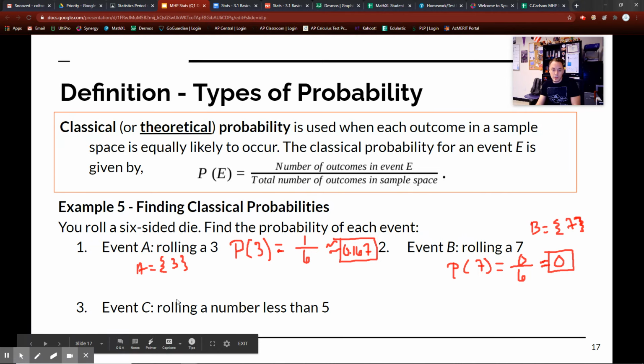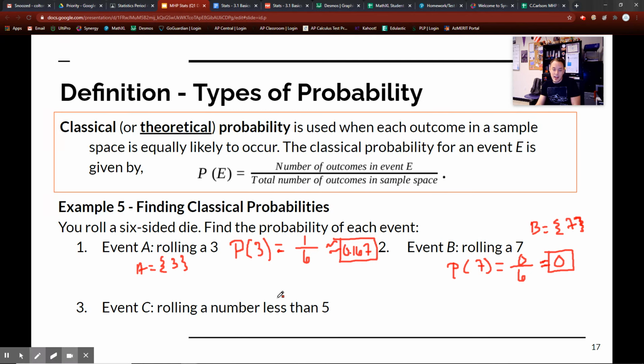Okay, so C, rolling a number less than 5. This one's a little bit tricky, but let's list it out here. How many different options do I have? A number less than 5. I can say that less than 5 is 1, 2, 3, and 4. Now notice I'm not including 5 because it's less than 5. So C equals this many outcomes: 1, 2, 3, 4, not 5.